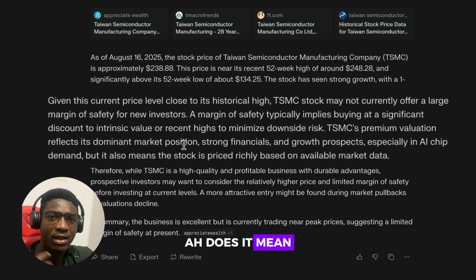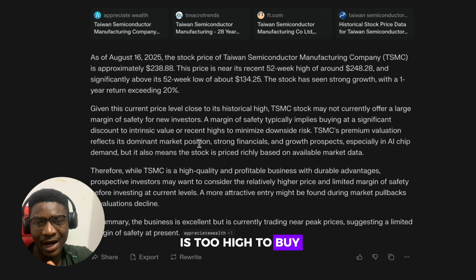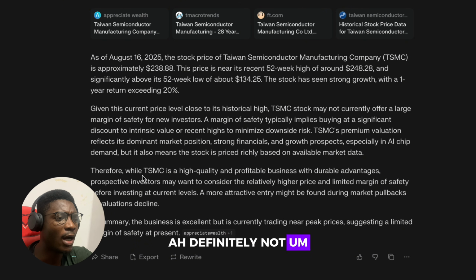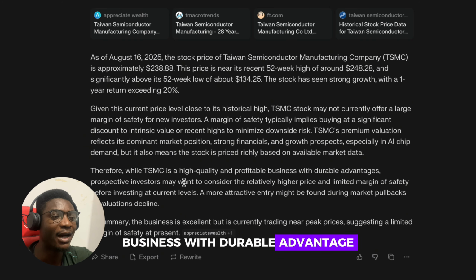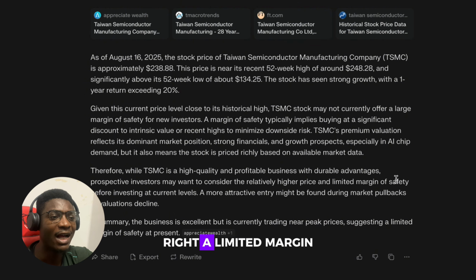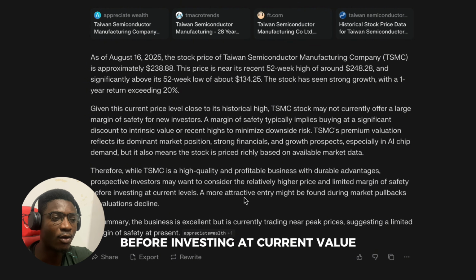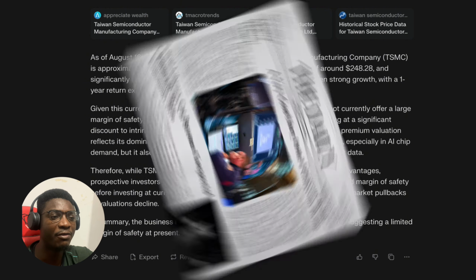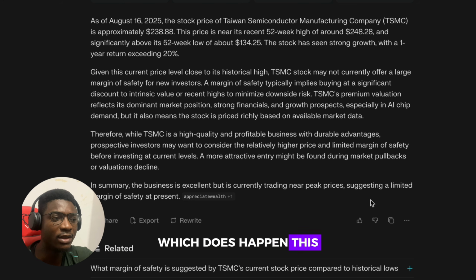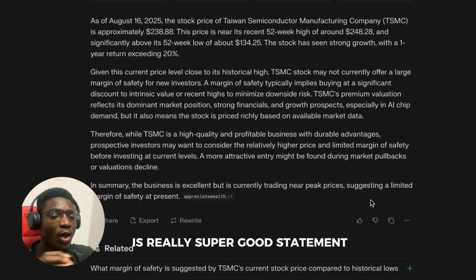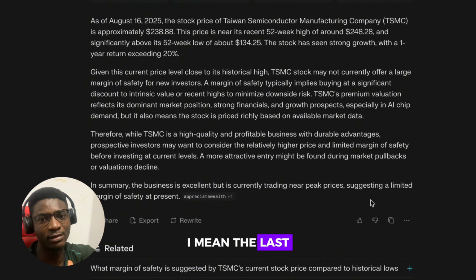Does it mean it's too high to buy? Definitely not. Therefore, while TSMC is a high quality and profitable company with good prospects, investors may want to consider the relatively higher price, right, and limited margin of safety before investing at the current value. A more attractive entry might be found during market pullbacks or valuation decline, which does happen. This is really a super good statement.